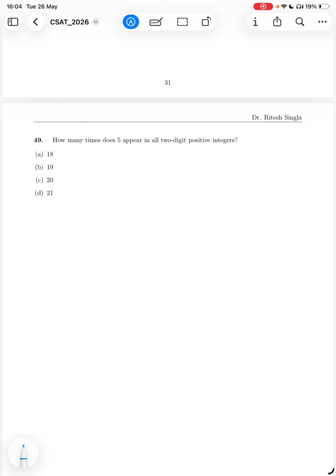Question number 49. I think this question has been repeated a lot of times previously also. How many times does 5 appear in all the two-digit positive integers?